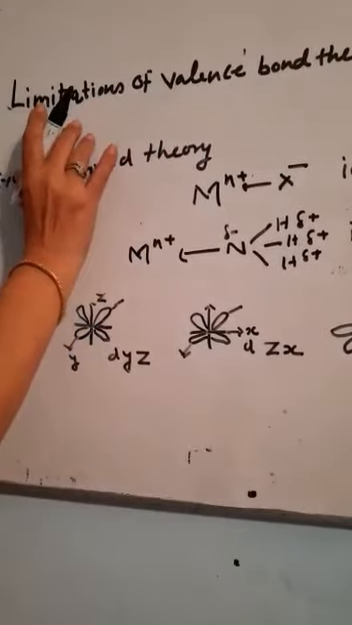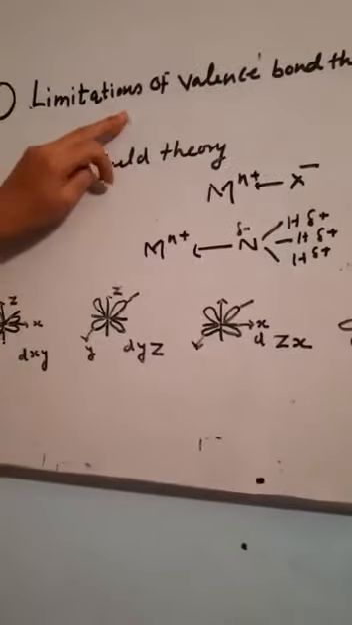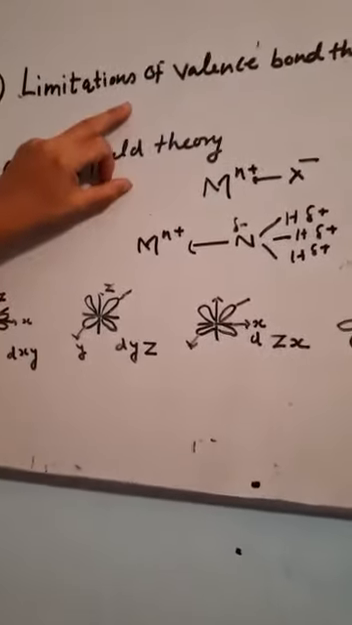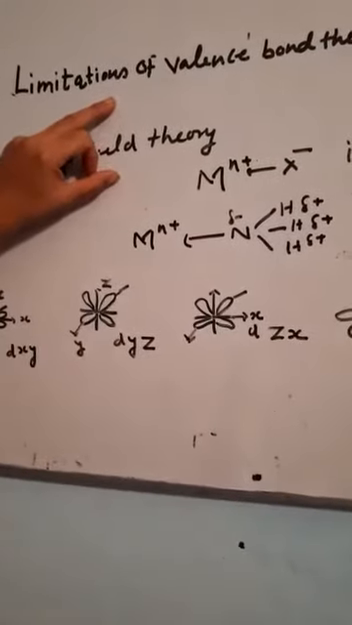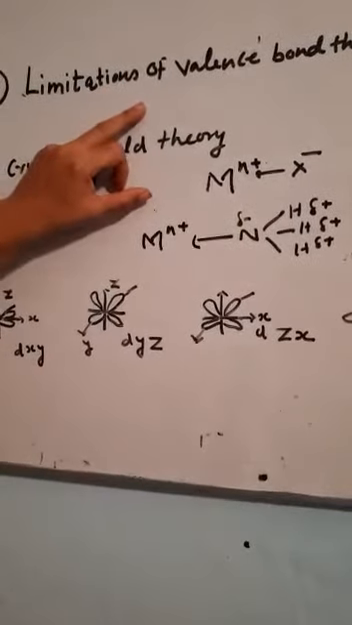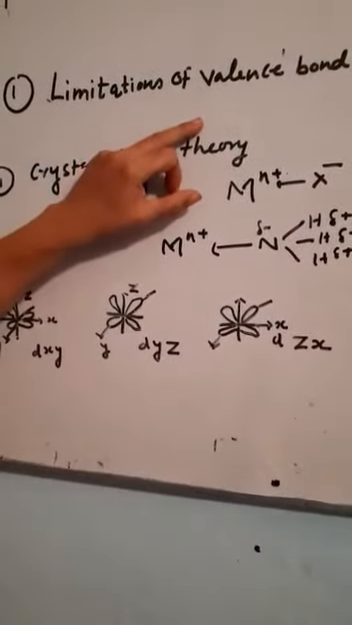The fourth one is that it does not tell about the thermodynamic and kinetic stability of coordination compounds. It does not tell about the value of delta G, enthalpy, and entropy of coordination compounds. It does not tell about the rate of reactions of coordination compounds.